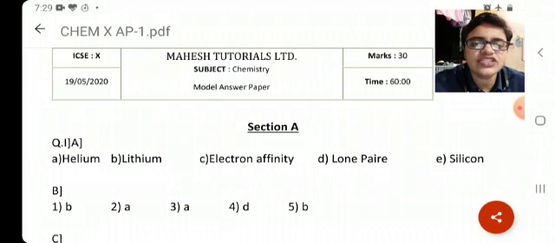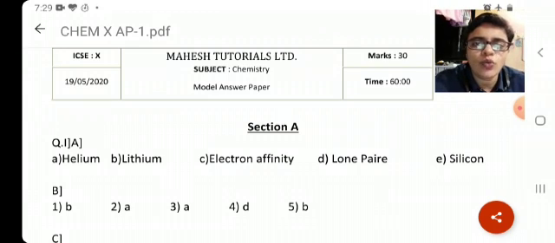Amount of energy released when an atom in the gaseous state accepts an electron to form an anion, the answer should be electron affinity. Pair of electrons not shared with any other atom, the answer is lone pair. Metalloid in period 3, answer is silicon. If you have written silicon, then you deserve 1 mark. If you have written Si, 0 marks. So guys, the way the answers are given in the solution, you have to write exactly the same. There is no alternate possible to it. Fine. So if you have written that, then you deserve full marks.